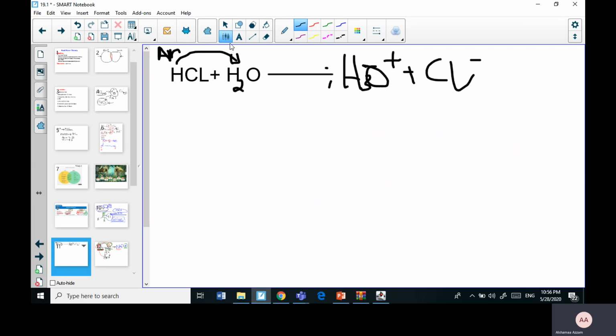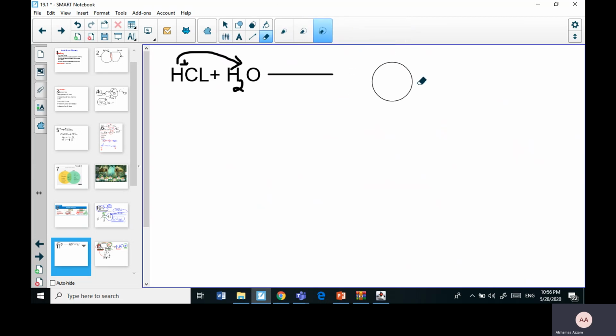The same thing happened with Bronsted-Lowry, because Bronsted-Lowry said that a Bronsted-Lowry acid is a substance that is willing to donate a proton, a proton donor. So this proton was donated to the water in the form of a hydronium ion, and then we had the chlorine.